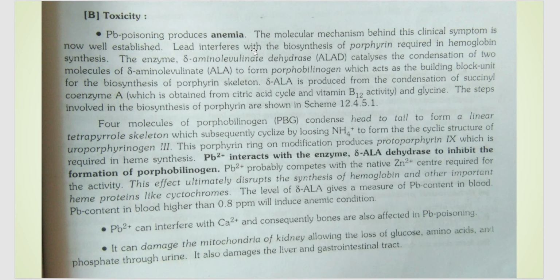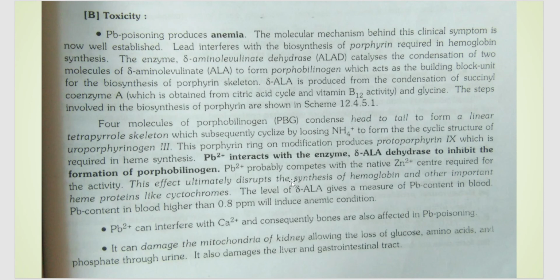How does it do this? There is an enzyme for the synthesis of the porphyrin ring, that is ALAD, delta-aminolevulinate dehydratase, which is required for the synthesis of this porphyrin ring. But Pb interacts with this ALA dehydratase enzyme and inhibits the formation of the ring, that is, porphobilinogen.